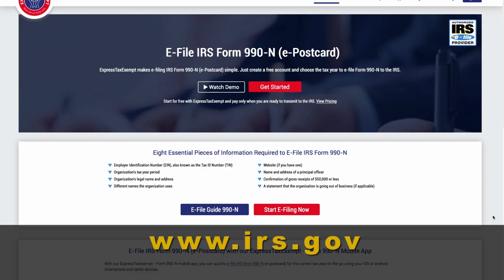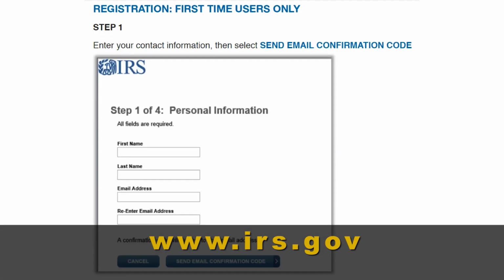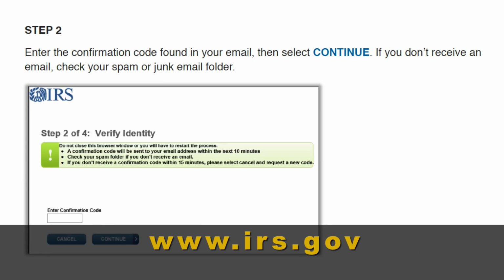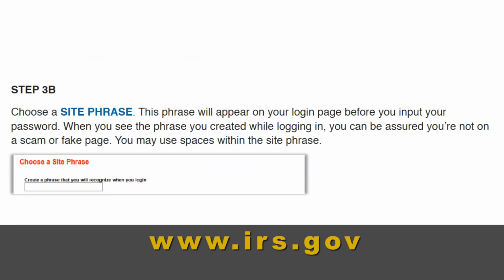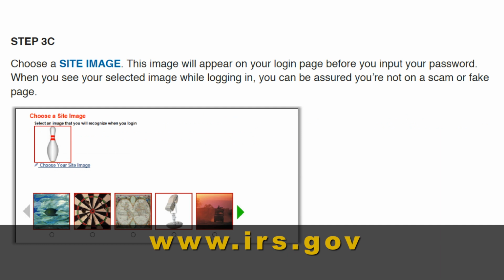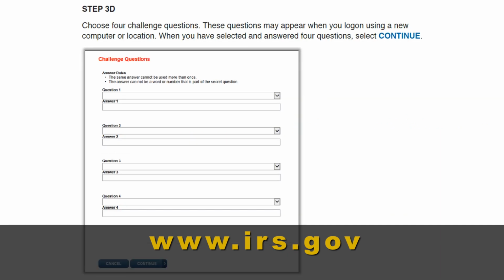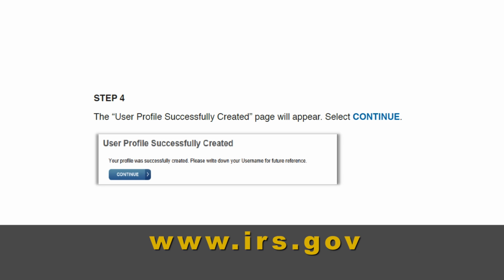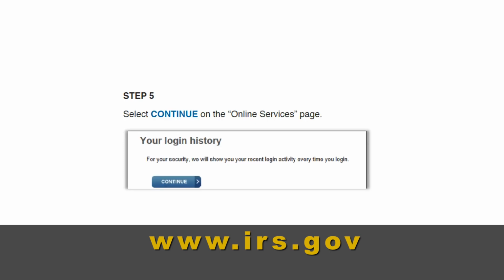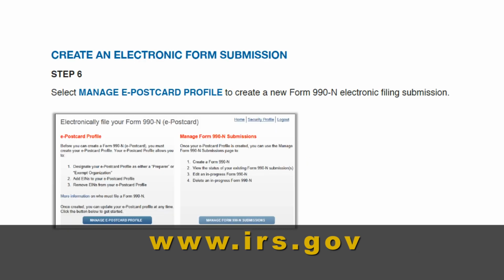The Form 990N is an online filing, an electronic postcard. A local officer must go online, create a login and a profile, and step-by-step instructions are provided on the IRS website. After a profile is created, the local officer can log in and file the e-postcard. You'll be asked to complete a few simple questions.